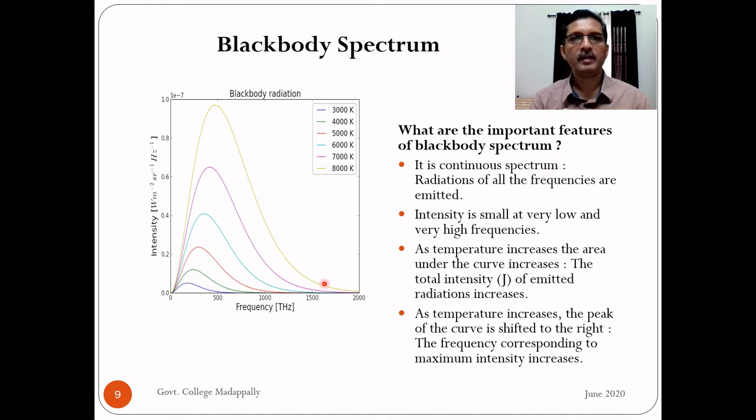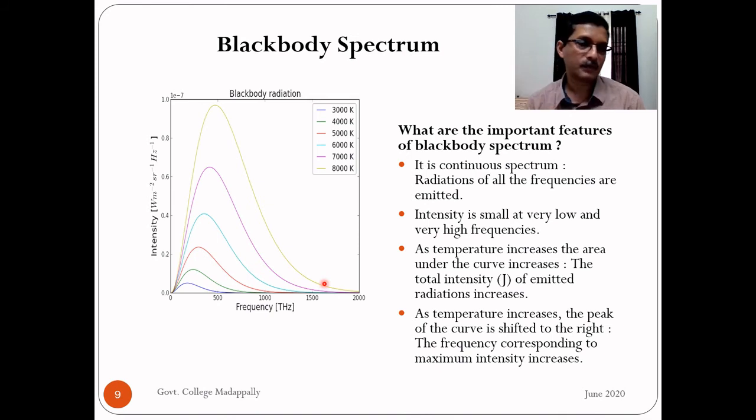What do we get when we integrate intensity with respect to frequency? Intensity is actually spectral intensity, right? So the small letter j indicates energy per unit time per unit area per unit frequency range. If you multiply j with some small frequency range d nu, what we get is energy per unit area per unit time in that frequency range d nu.